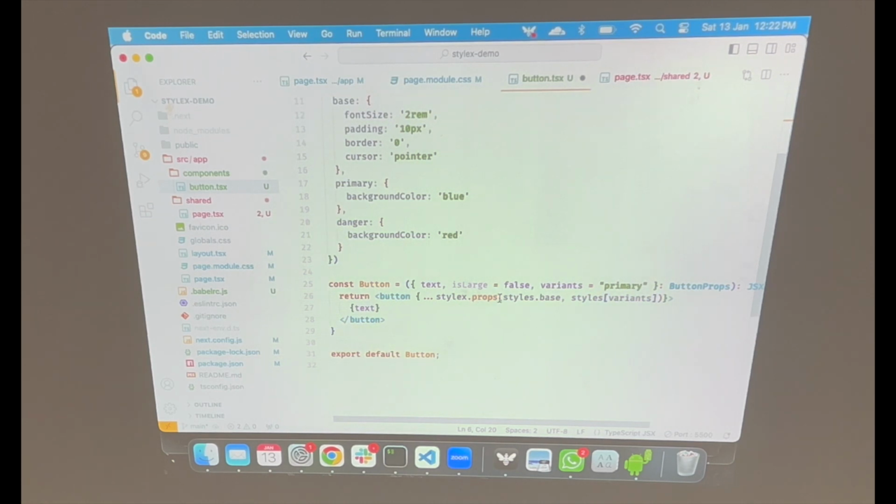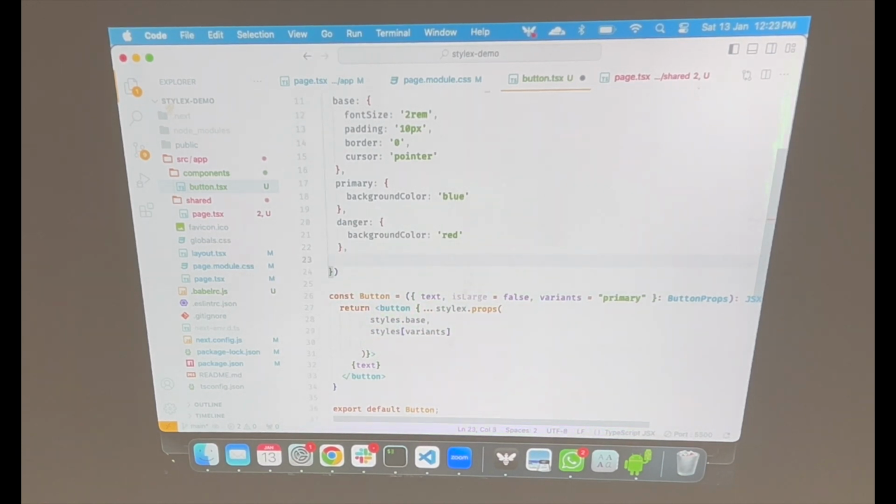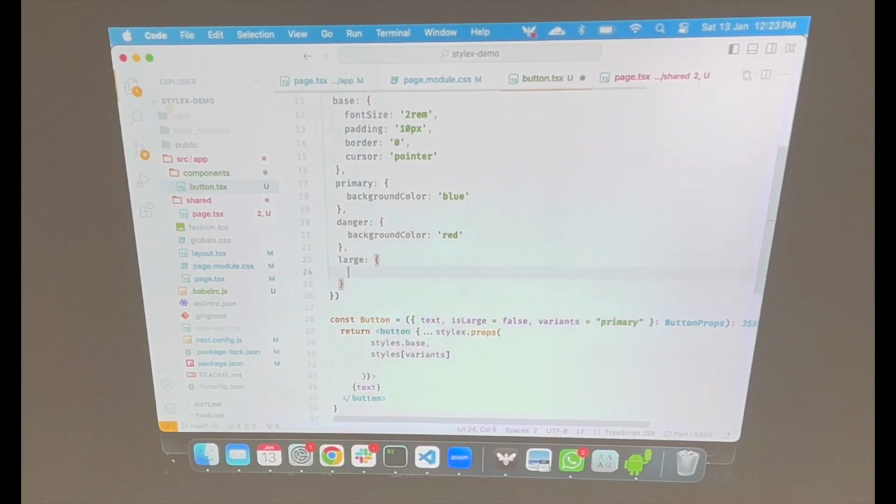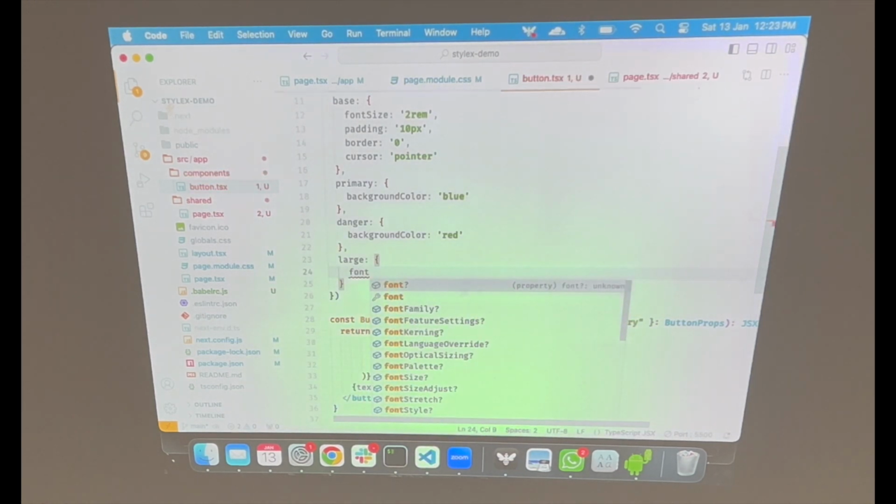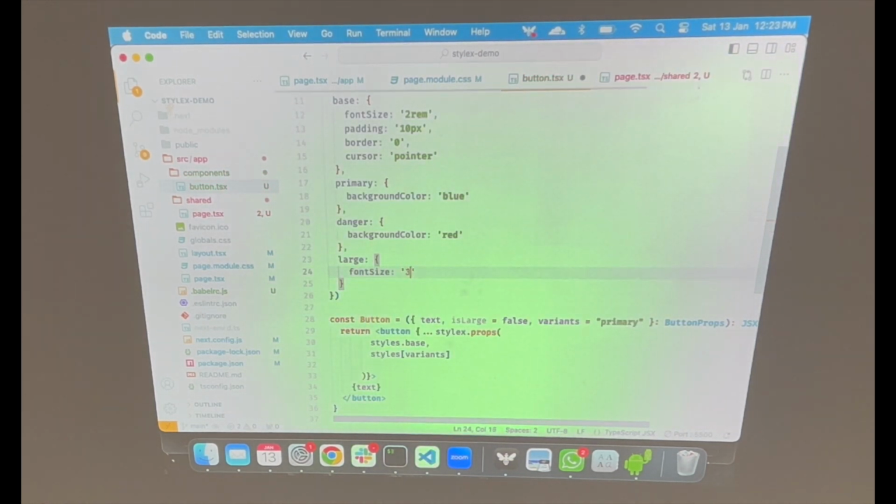So here, let me just put that here. Cool. So based on that I can add another class here, large, and I will say that the font size is, let's say, 3rem instead of 2.